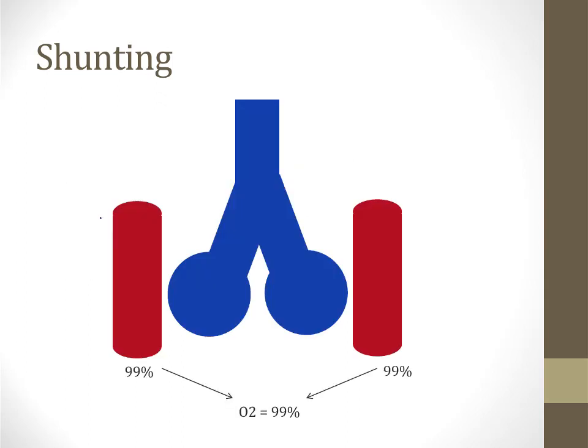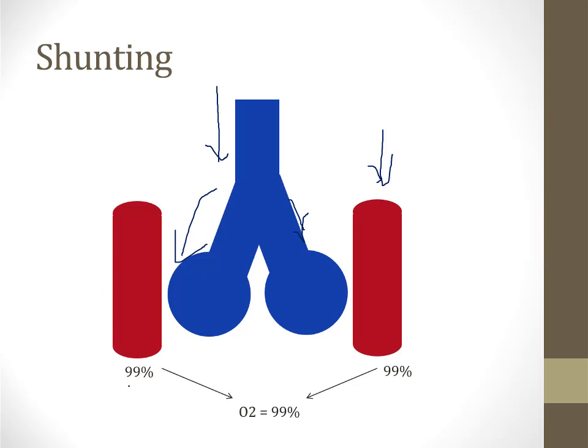To understand the physiology of shunting, let's take a look at two alveoli and two capillaries in a diagram that I'll come back to a number of times in this video. So imagine that air flows into this lung unit, and it can either go to the alveoli on the left side of the screen or the one on the right. And each alveolus has a capillary where blood flows past the alveolus to pick up oxygen. In this example on the screen, the alveoli are working normally, and so are the capillaries.